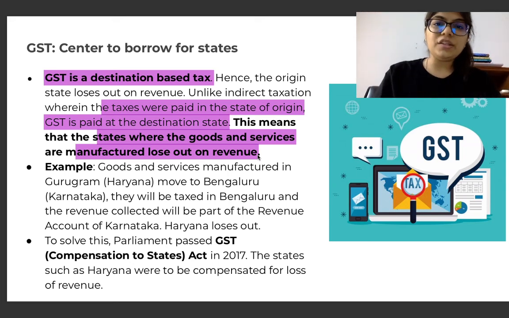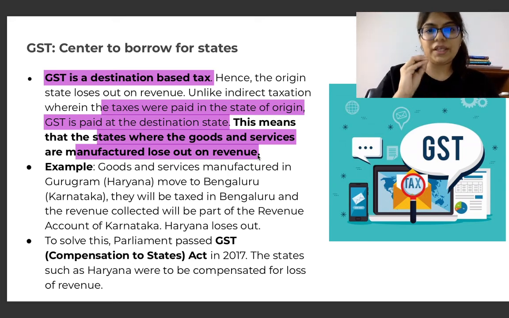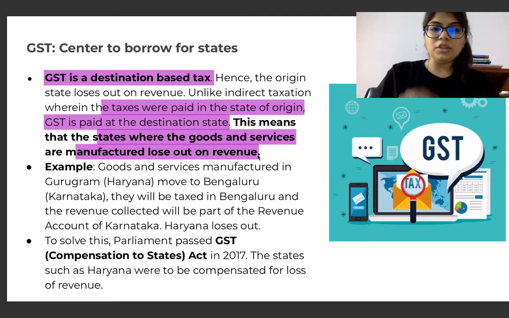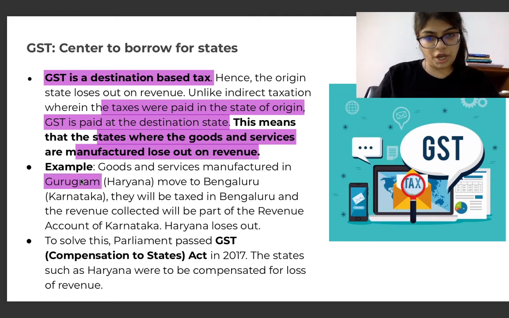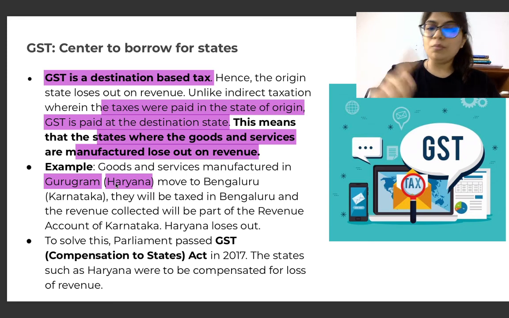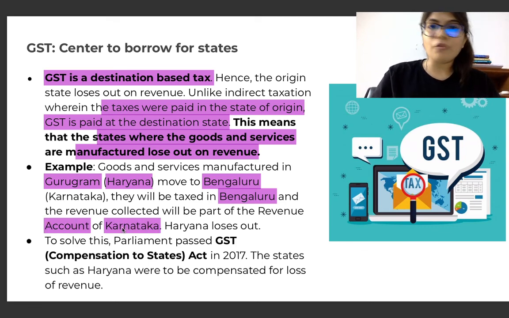Now, I will explain this to you in a very simple example. For example, goods and services manufactured in Gurgaon, Haryana, will move to Bangalore. Now, they will be taxed in Bangalore, and the revenue collected will be part of the revenue account of Karnataka. So here Haryana loses out on the revenue.